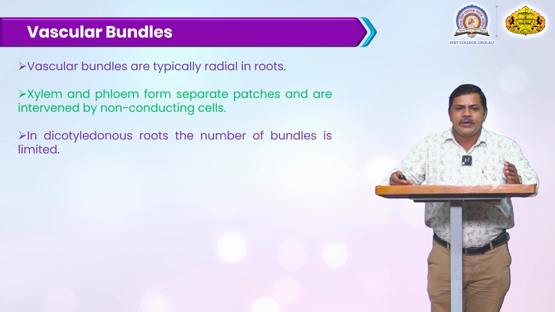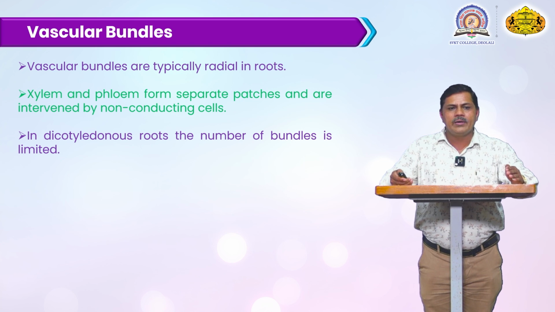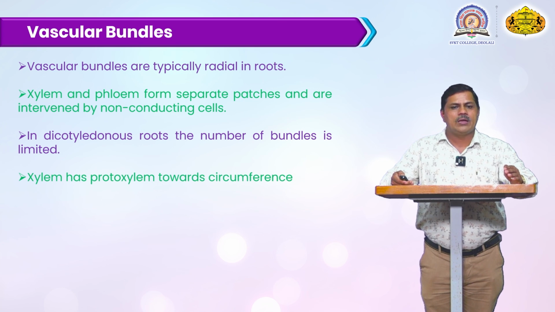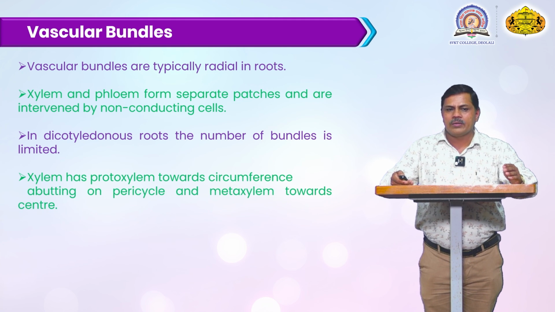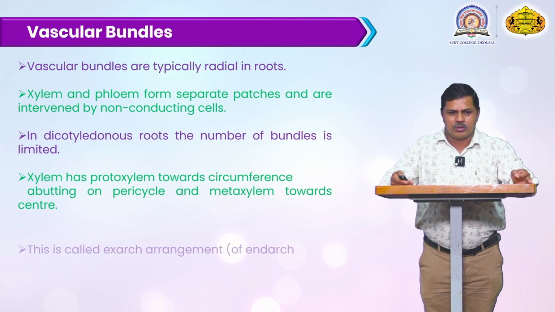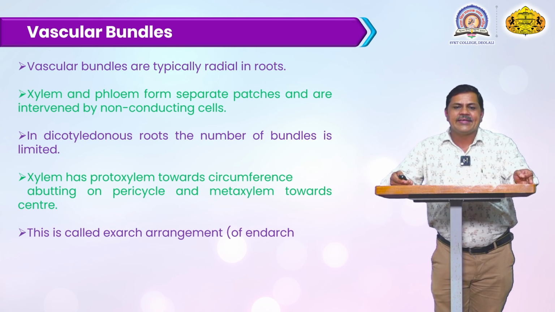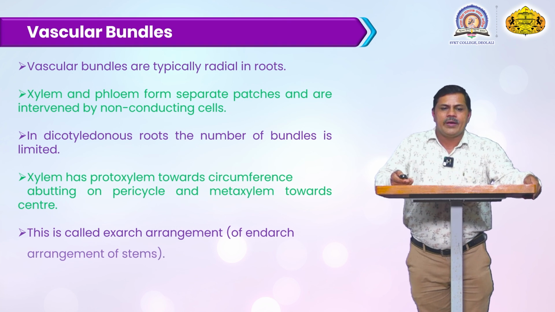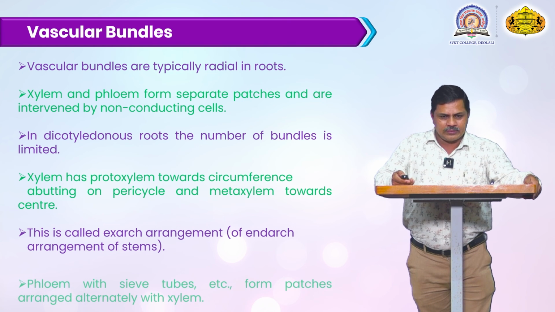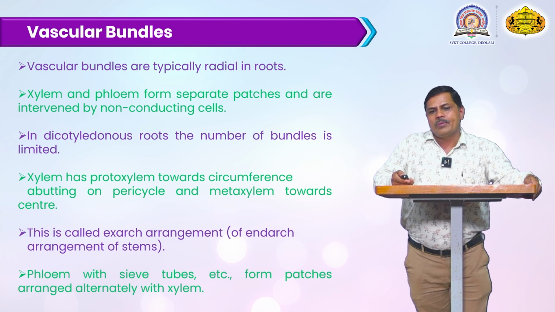In a dicotyledon root, the number of bundles is limited, and the xylem has protoxylem toward the circumference, and metaxylem at the central portion. This is called an exarch arrangement, as opposed to the endarch arrangement of the stem. The phloem forms patches arranged alternately with the xylem cells.